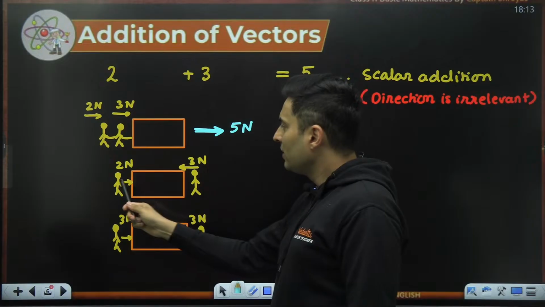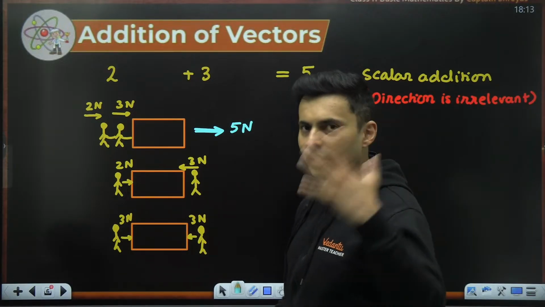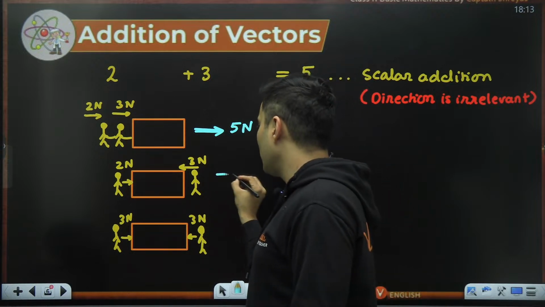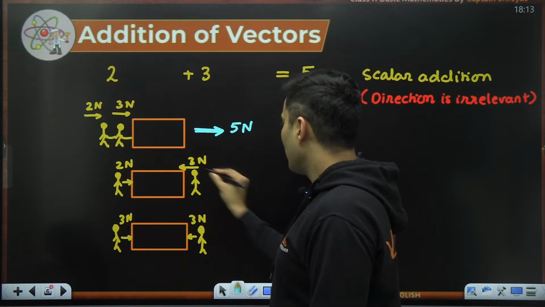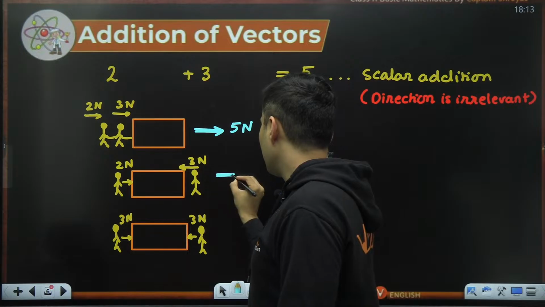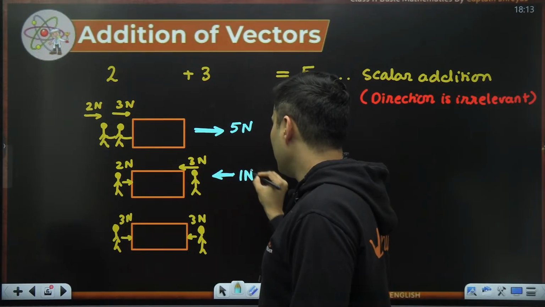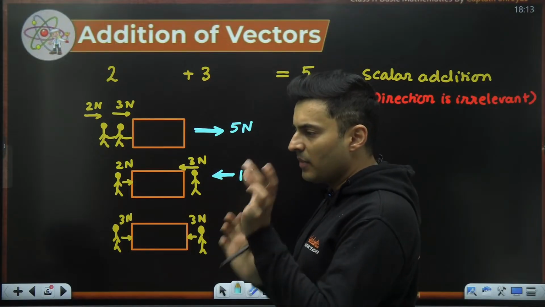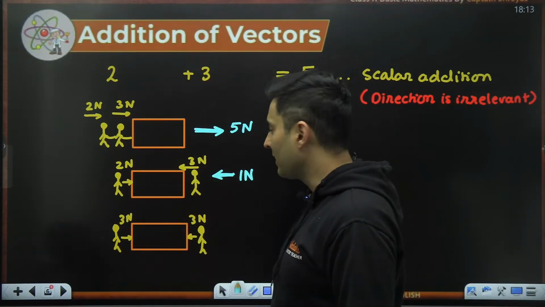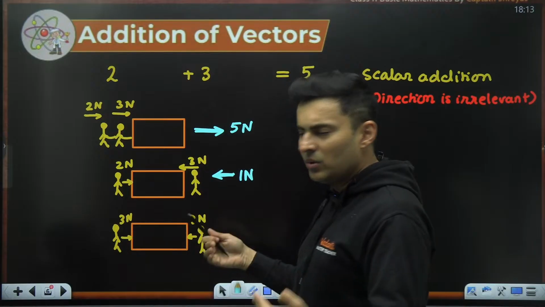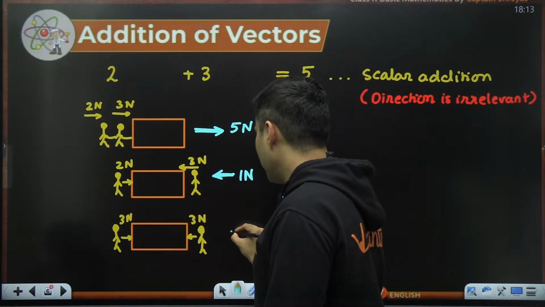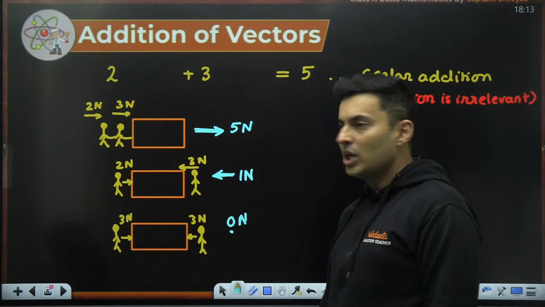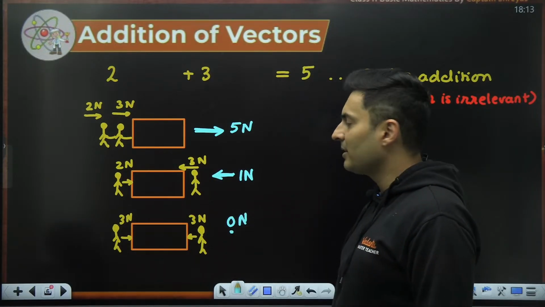In this scenario, this Pandu is pushing from the front. They are not well coordinated. This Pandu is pushing from the back. So in all, what is the total force that the Pandus will apply? It will obviously be a net force of 1 Newton towards the left-hand side. The 2 from here and 2 from here will cancel out, and the remainder will be 1 Newton on this side. In this scenario, both the Pandus are applying equal and opposite forces, so nothing will be left. A null vector will be left. Null means 0 magnitude, so 0 Newton force will be there.